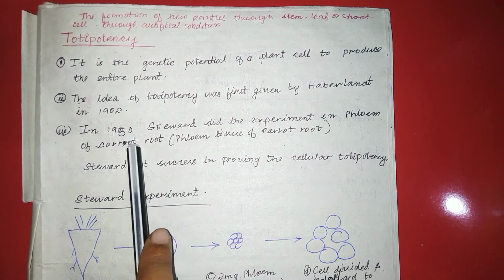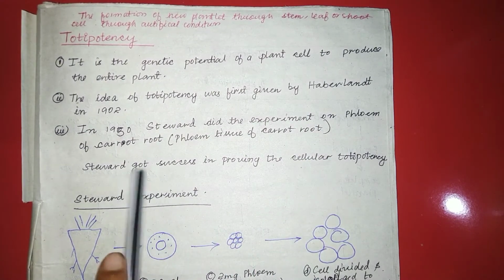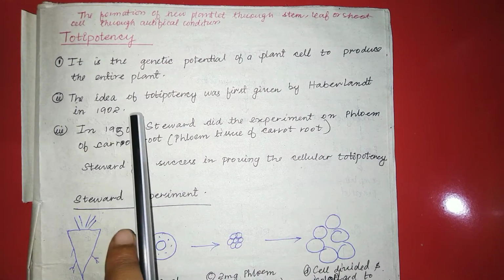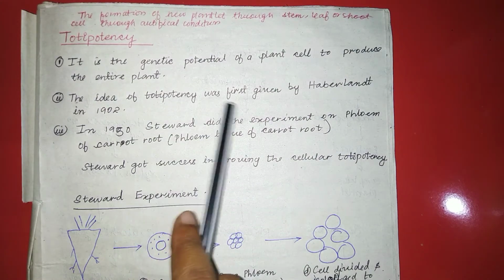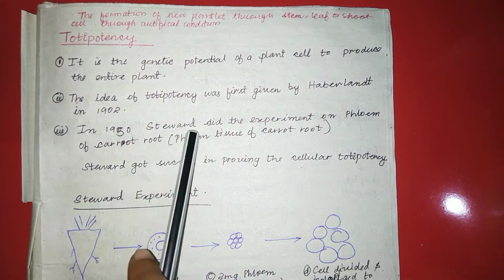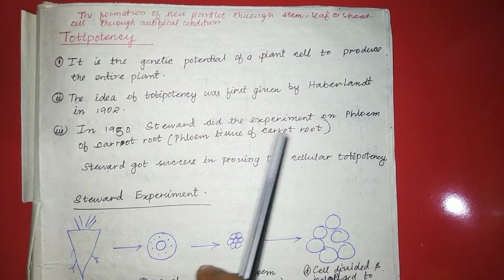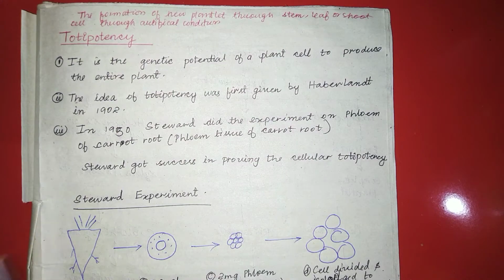But in 1950, Steward did his experiment on the phloem of the carrot root and was successful in proving cellular totipotency. In 1902, Haberlandt gave the idea of totipotency, but in 1950, Steward succeeded in proving cellular totipotency by experimenting on the phloem tissue of the carrot root.